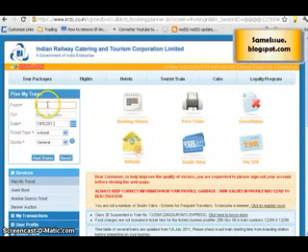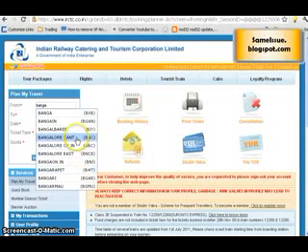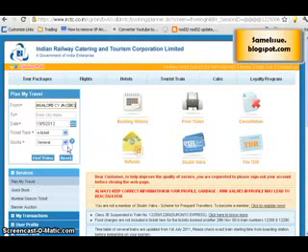So here from the from list you need to type in the station name from where you want to start your journey. Let's say I want to travel from Bangalore to Chennai. So what I will type is Bangalore. Once you type some letters, it will give you a suggestion of which station you want. Just like that, here you can see the list has popped up. So let's say I want to choose Bangalore City Junction.